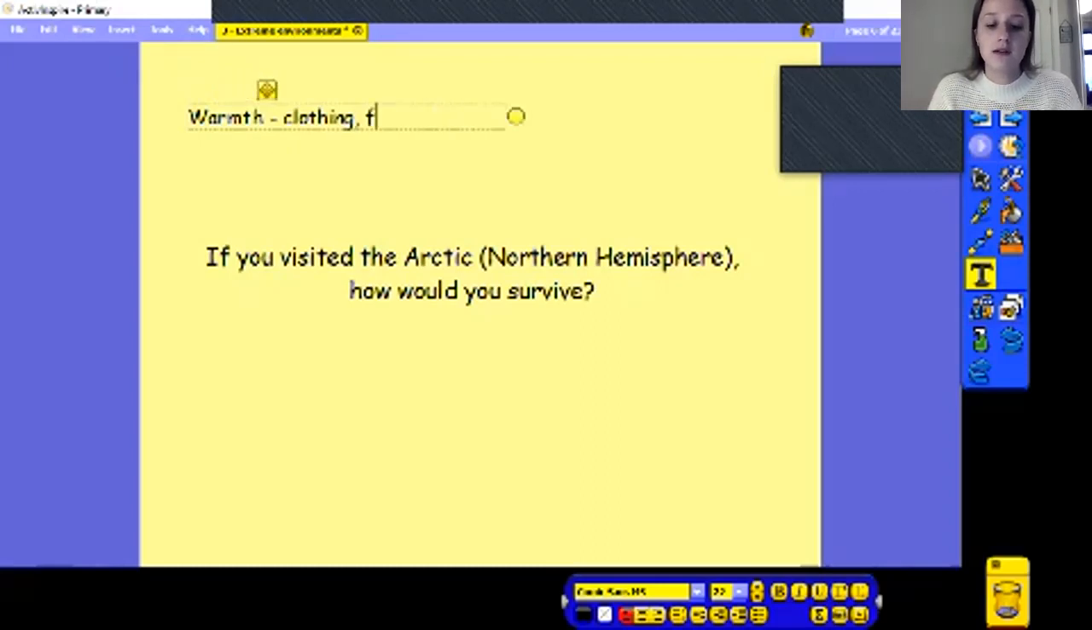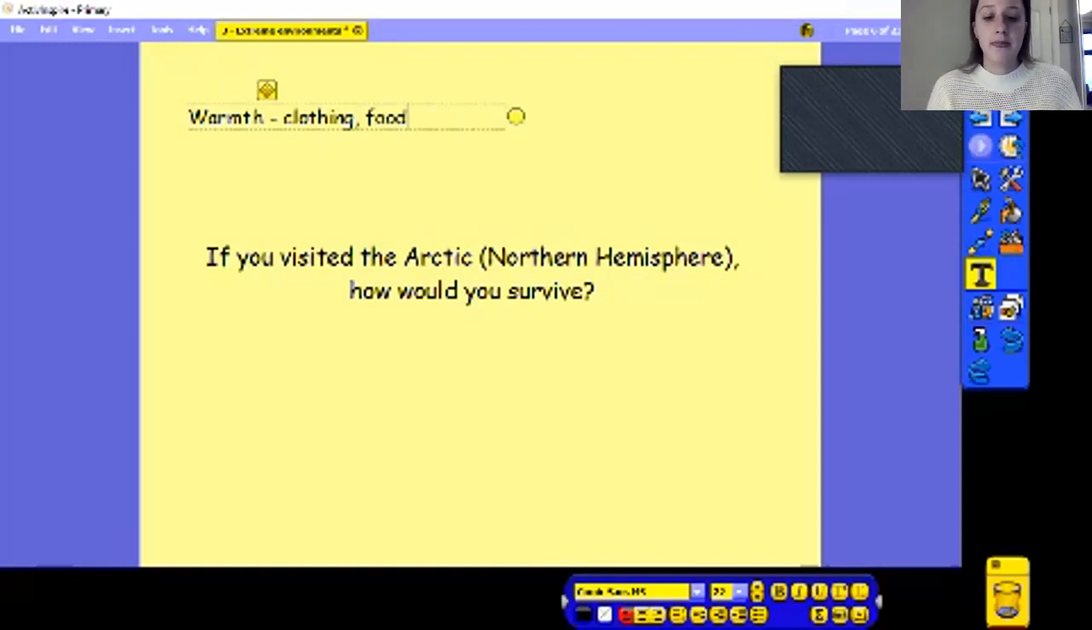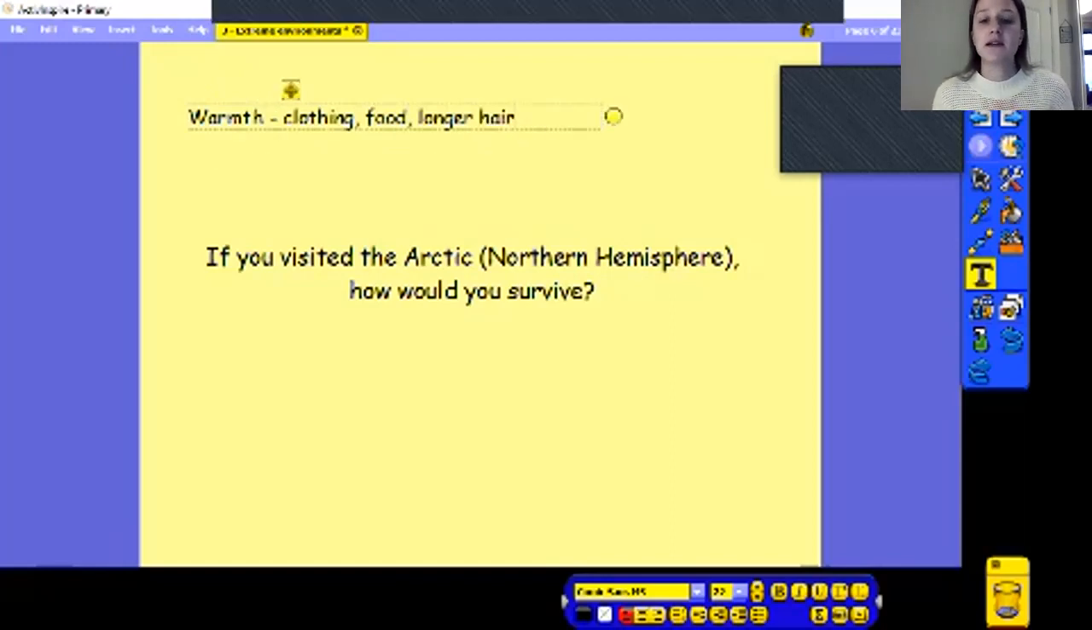We might be able to eat certain foods that keep us warm. So maybe we need to eat more in order to give us that energy that we're losing through trying to keep our bodies warm. It might be that we have longer hair, because that traps air and keeps our skin nice and warm. It means less heat can be lost from our skin, which is something that we looked at in one of our other science topics before when we were doing circulation. Is there anything else that you might need?